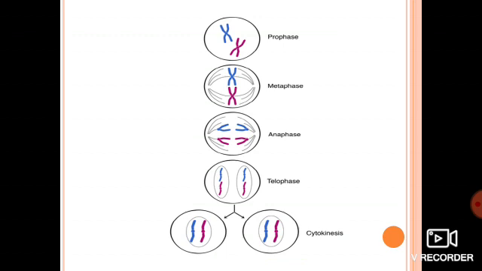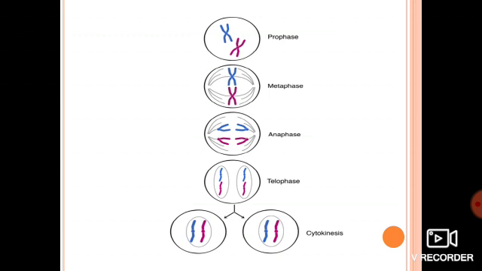If you see this figure, you will be able to understand what happens exactly in mitosis. In prophase, the cytoplasm is there, and the chromosome is a thick part that can easily be seen under the microscope. In metaphase, spindle fibers develop and the chromosomes align in the center. In anaphase, spindle fibers start pulling the chromosomes towards the poles.